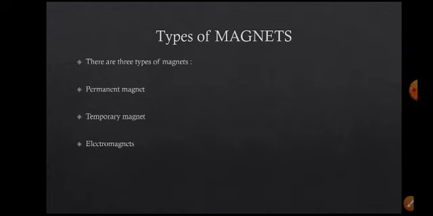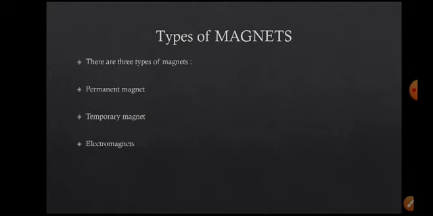These magnets are man-made, meaning permanent, artificial magnets. Artificial magnets are made by man. Some of the magnets are permanent magnets. Some of the magnets are temporary magnets. Some of the magnets are electromagnets. We have these three types of magnets: permanent magnet, temporary magnet, electromagnet.